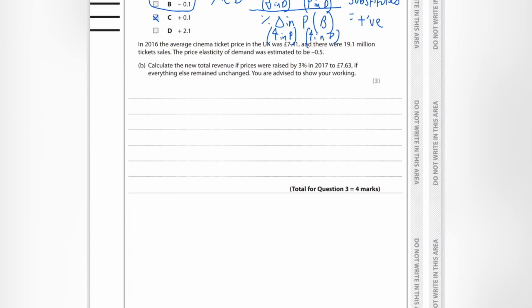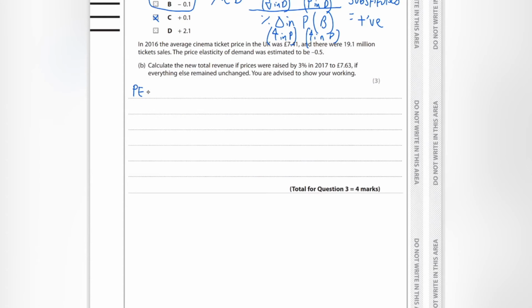In 2016, the average cinema ticket price in the UK was £7.41, and there were 19.1 million ticket sales. The price elasticity of demand was estimated to be negative 0.5. Calculate the new total revenue if prices were raised by 3% in 2017 to £7.63 if everything else remained unchanged. You are advised to show your working.